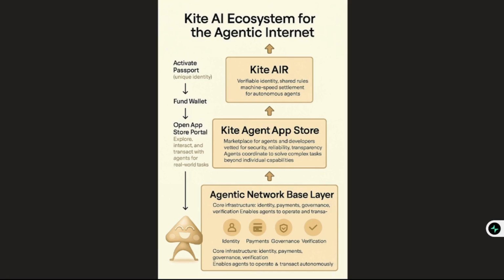I've mentioned the Kite AI passport, which has to do with a unique identity. When you verify yourself on the platform, you can fund your wallet, so that you can explore, interact, and also transact with the agents for rewards. So you have the Kite passport, which gives you the identity to fund your wallet, and then you operate on the app store, which is known as the marketplace. The Kite AI app store serves as a marketplace for agents and developers, vetted for security, reliability and transparency. Agents coordinate to solve complex tasks beyond individual capabilities.